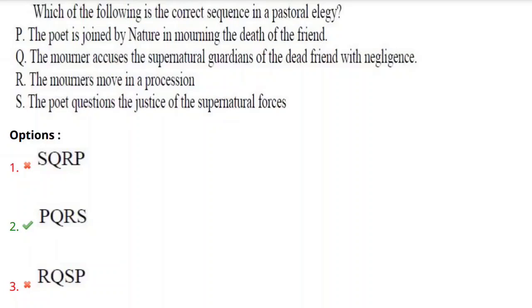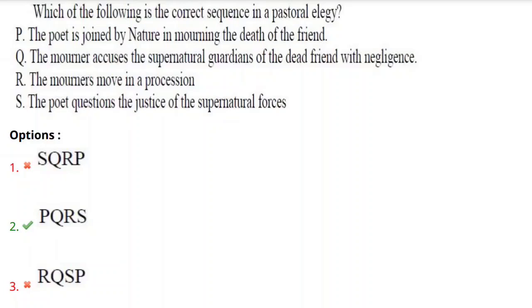Then the mourner accuses the supernatural guardians of the dead friend with negligence. Yes, here he accuses the supernatural guardians. Then the mourners move in a procession. Yes, all the mourners move in a procession for the death of the friend.